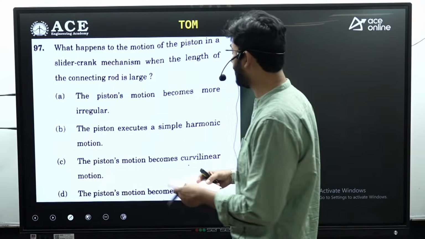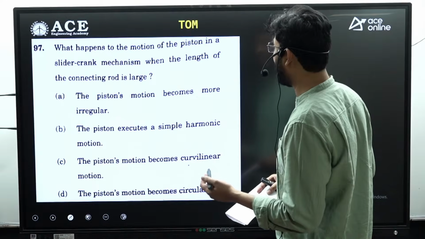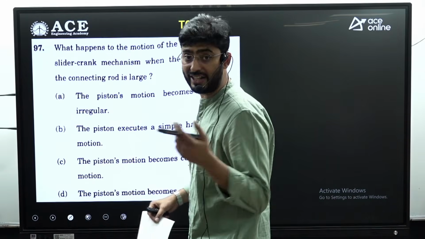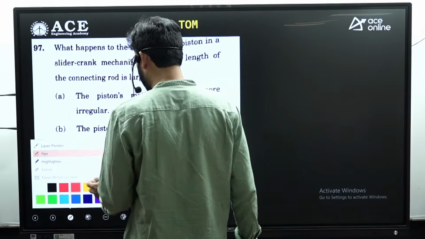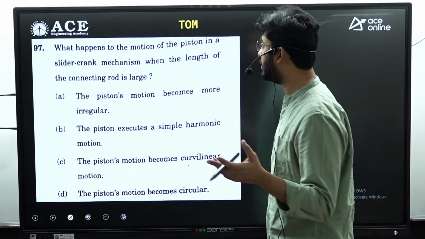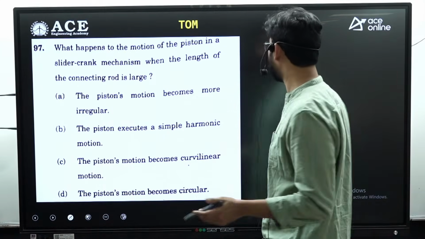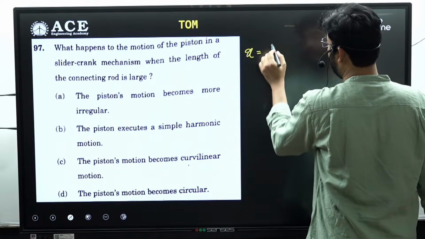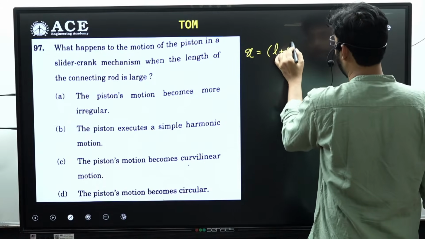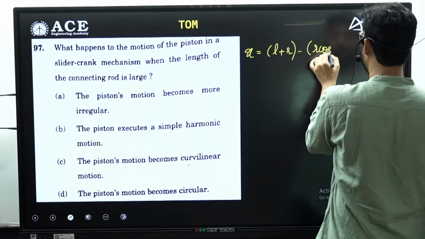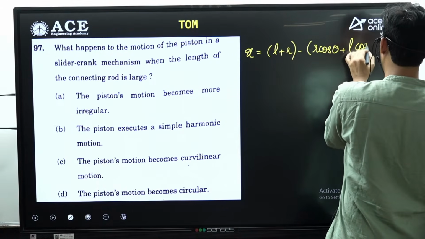Moving to the next question, what happens to the motion of the piston in the crank slider mechanism when the length of the connecting rod is very, very large? For this, the displacement of the piston has to be written first. That is given by x is equal to L plus R minus R cos theta plus L cos beta.